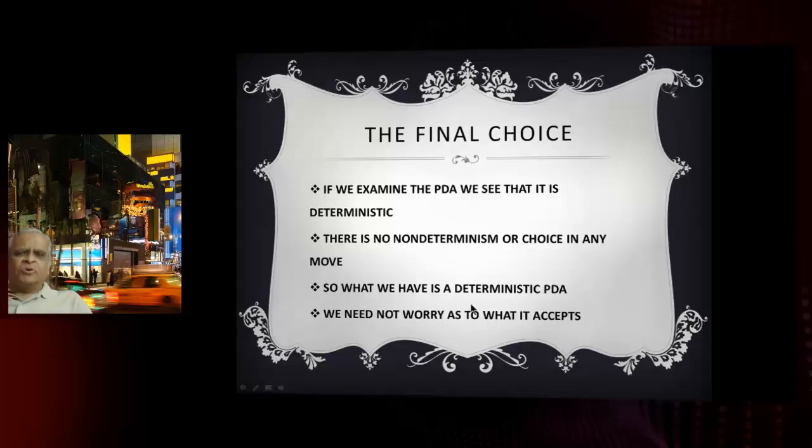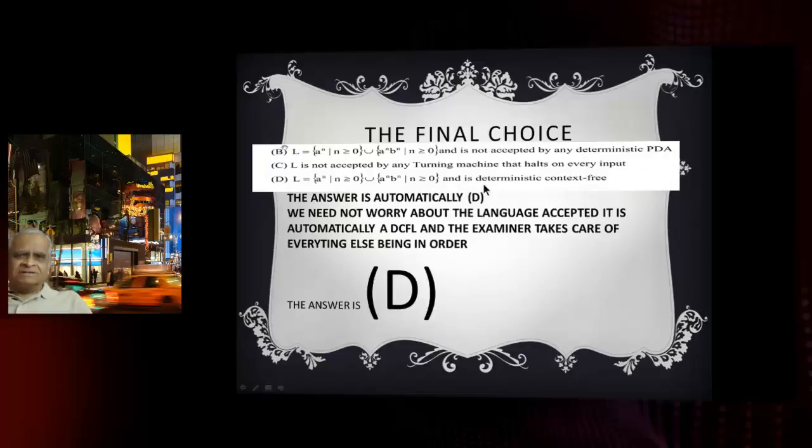We need not worry about what it accepts. It's a deterministic push-down automata, so it accepts a deterministic context-free language. The answer here is deterministic context-free language. So the answer is automatically D, because we have shown B and C are false choices, and A is a false choice. Now we need not worry about what L is, the language accepted by the push-down automata. So automatically it is a DCFL, that much we know. The examiner takes care of the language being exactly correct for what is accepted by the push-down automata. The answer therefore is D by elimination.